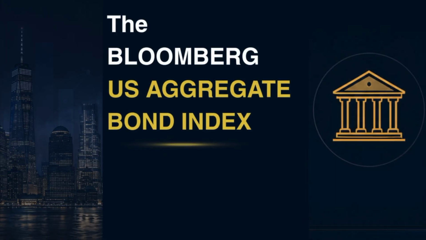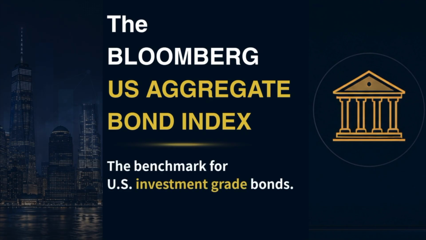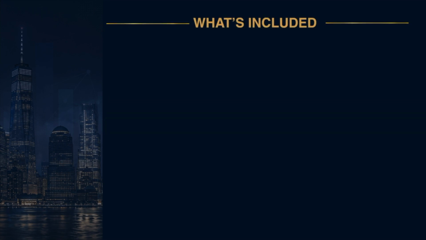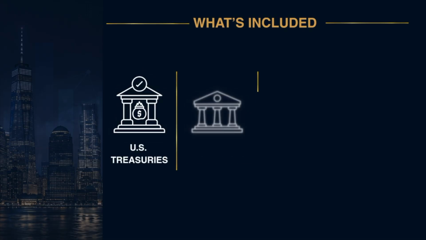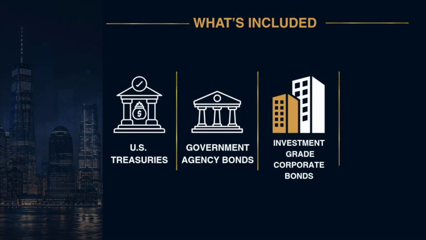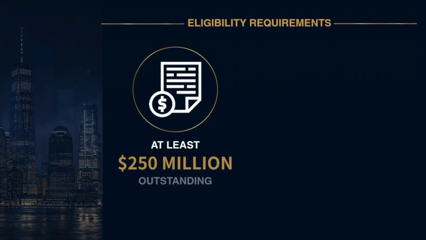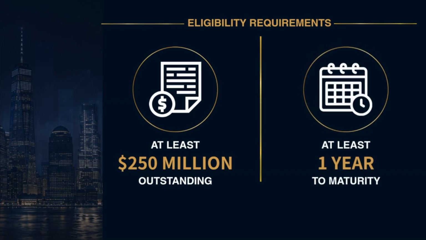The Bloomberg US Aggregate Bond Index, or just the Bloomberg Ag, is an index of US investment-grade fixed-rate bonds, including both government and corporate bonds. It is the benchmark for US investment-grade bonds and represents over 70% of the total bond market. The index primarily includes US Treasuries, government agency bonds, investment-grade corporate bonds, and securitized products. Securities must have at least $250 million in outstanding par value and at least 1 year to maturity.